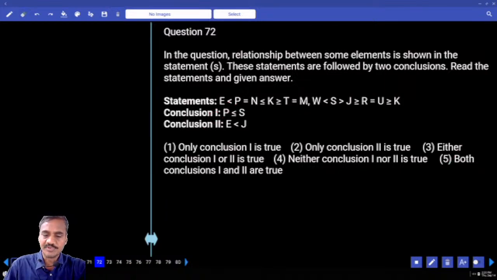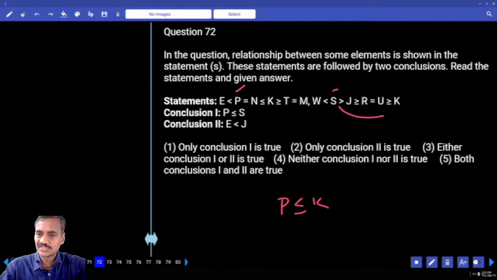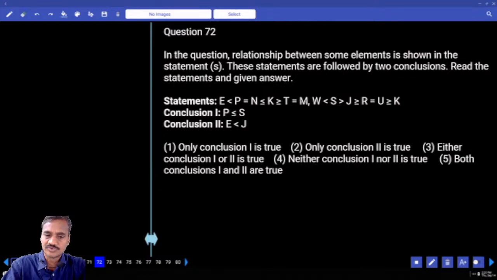Then 72, P and S. P is here and S is here. Which element is common between these two? K is common. Now P lesser than or equals to K, and between S and K, it is just greater than, cannot be equal. Hence first one is ruled out.